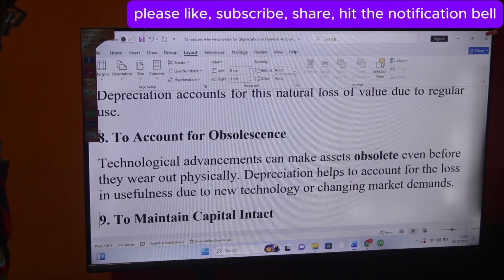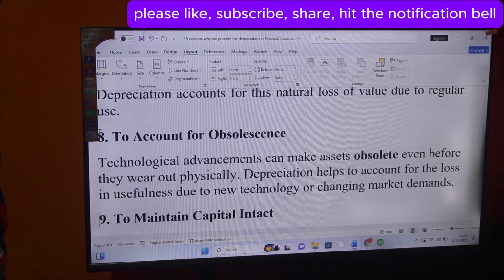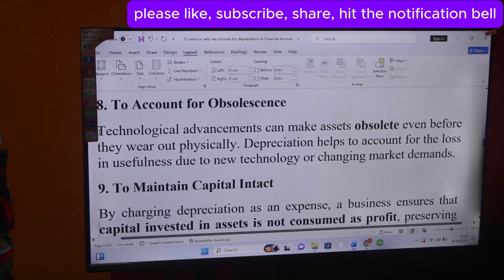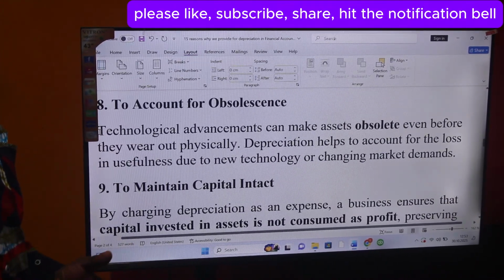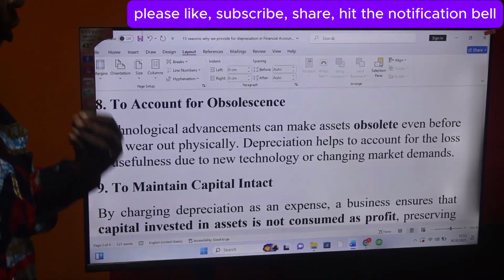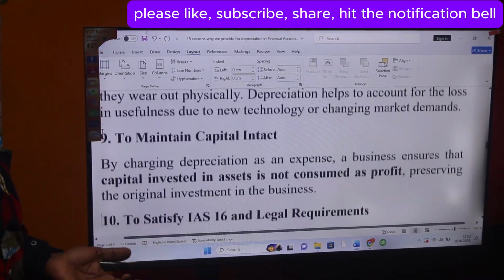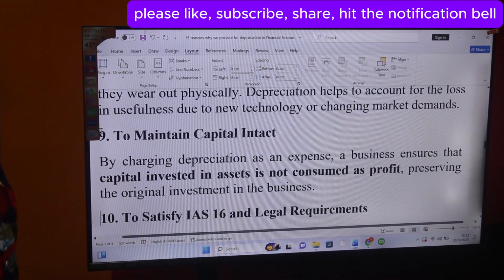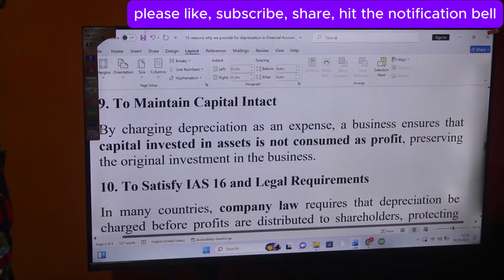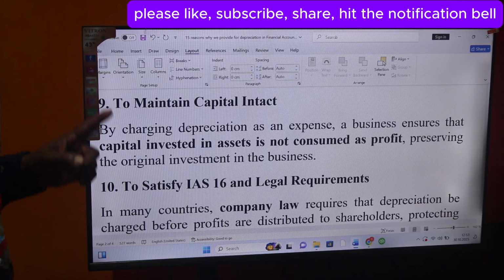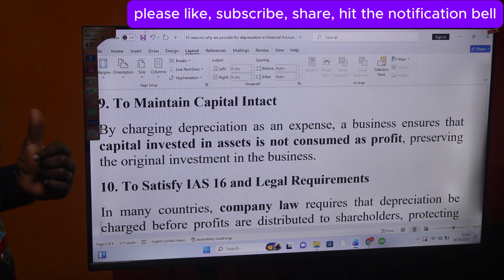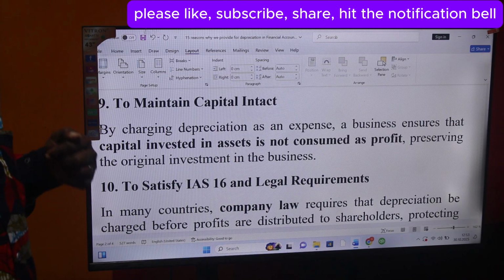Depreciation helps to account for the loss in usefulness due to new technology or changing market demand. If we get a huge market demand and the machines we were using were producing very little, we will be forced to buy new machines, and the old machines may be of no use. Number 9, to maintain capital intact. By charging depreciation as an expense, a business ensures that capital invested in assets is not consumed as profit, preserving the original investment in the business.